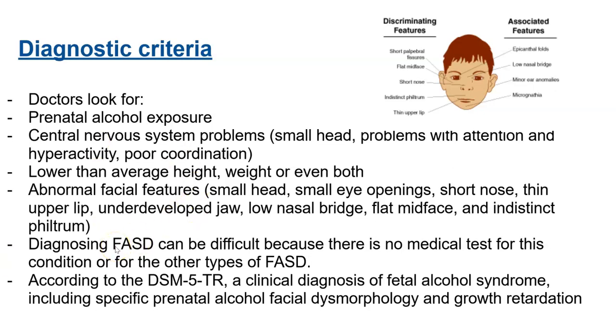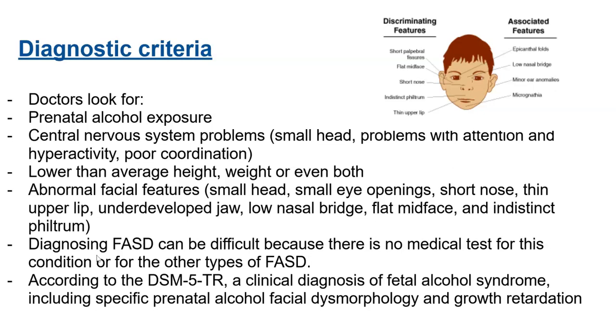Diagnosing FASD can be difficult because there is no medical test for this condition or for the other types of FASD. Now, when I was looking for fetal alcohol spectrum disorder in the DSM-5-TR, there isn't one.